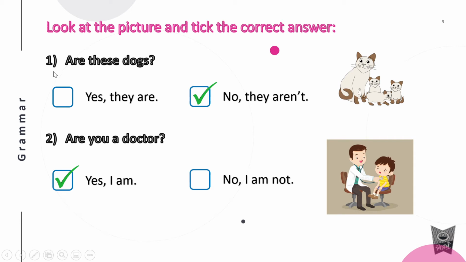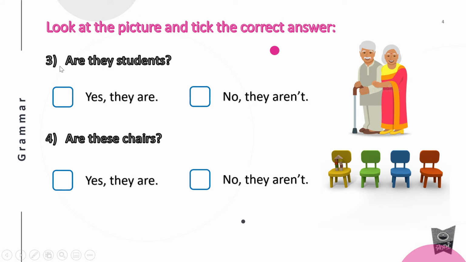And वहाँ पे आपको क्या लिखना है? Are these dogs? Then answer you will write no, they aren't. Okay, only this much. No need to write this. Okay. Are you a doctor? You will write yes, I am. Okay. Then third you will write are they students? Then answer is no, they aren't. Only this much you will write. Are these chairs? Yes, they are. Only this much you will write.